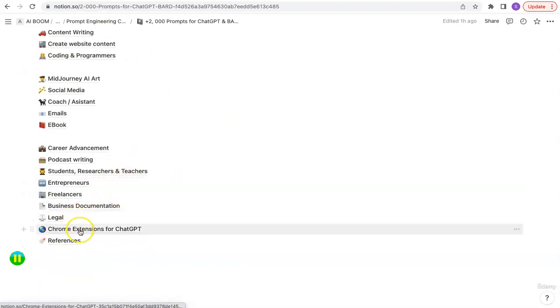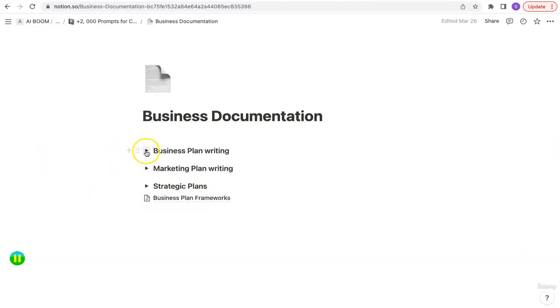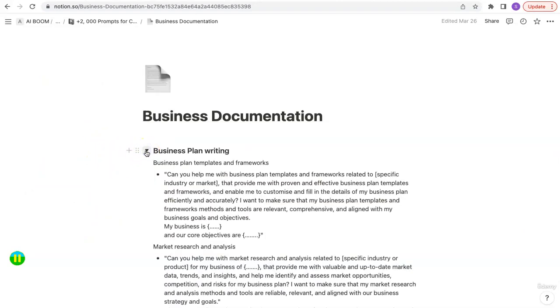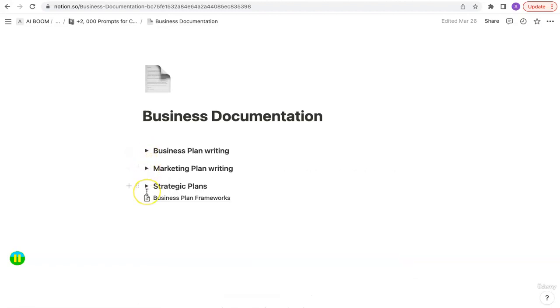The last one that I want to talk about is business documentations. So here I have provided a couple of prompts that can help you write templates, frameworks, and actually write the entire business plan, marketing plan, and strategy plans. So once you have your startup idea ready and you actually want to implement it, the first thing you will need is to create some written documentation for your business, including a business plan, marketing plan, an operational plan, a strategic plan. So these prompts can help you achieve that task.